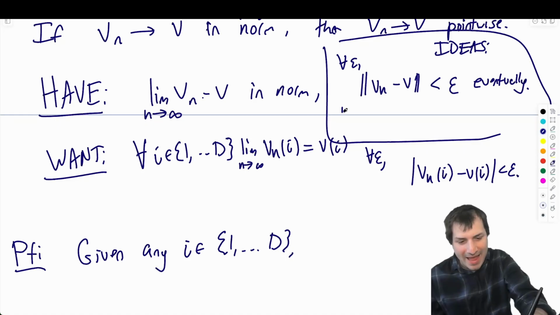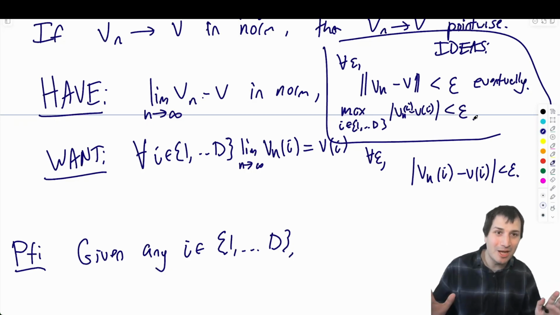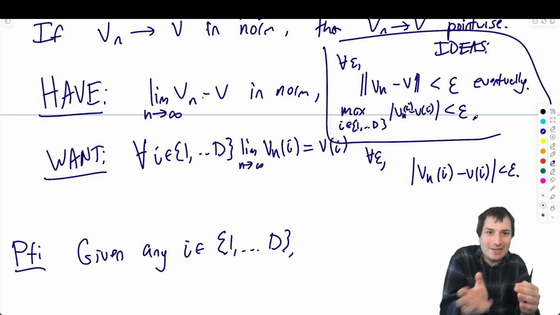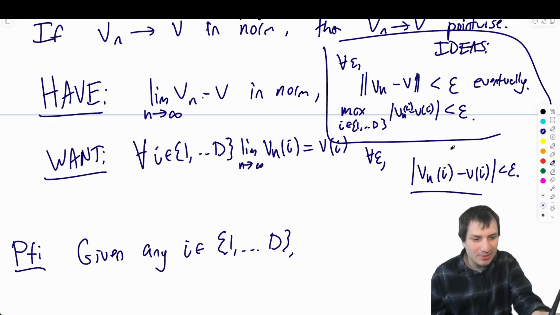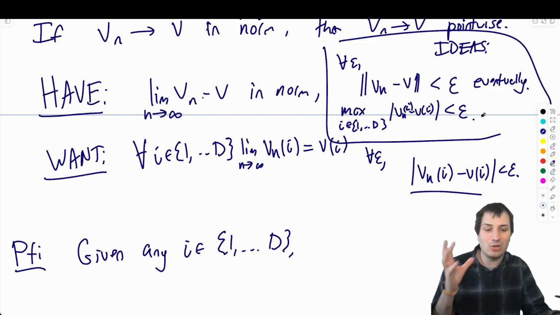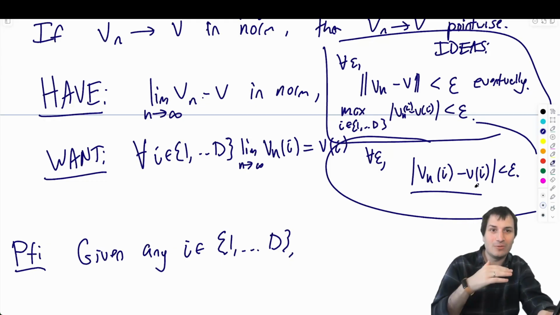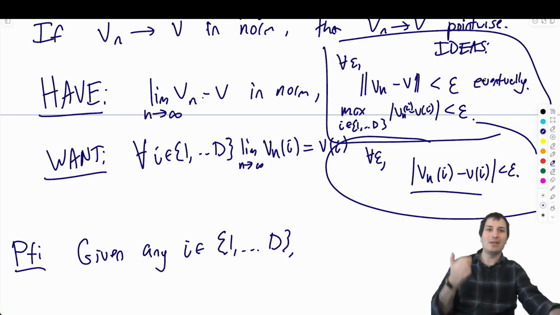But the norm of vn minus v is the maximum over all the i of the absolute value of vn minus v at i, and that is less than epsilon. So what I have is that the maximum is less than epsilon, and what I want is that one particular one is less than epsilon. And again, just like before, any individual one is going to be less than the maximum. So it's all going to be good. We're going to have a chain of inequalities. This thing is going to be less than the maximum, which is less than epsilon. So this is my connection. By unpackaging it this much, I can see how what I want really comes directly from what I have. I have that the maximum is less than epsilon, so any individual one is going to be less than epsilon.